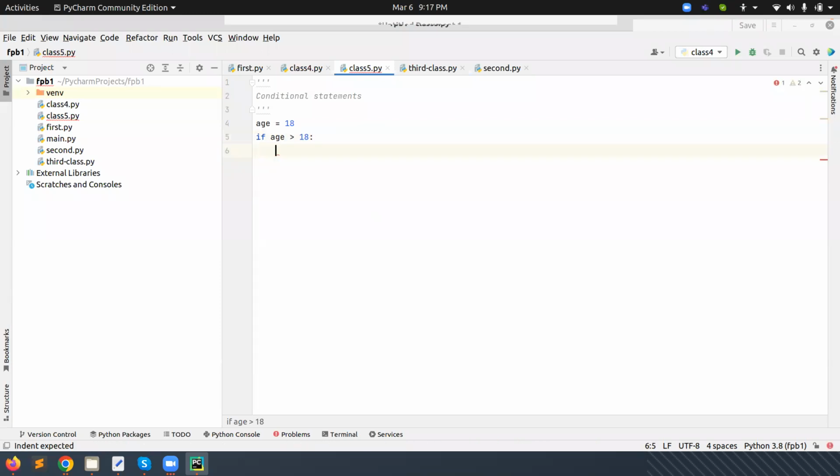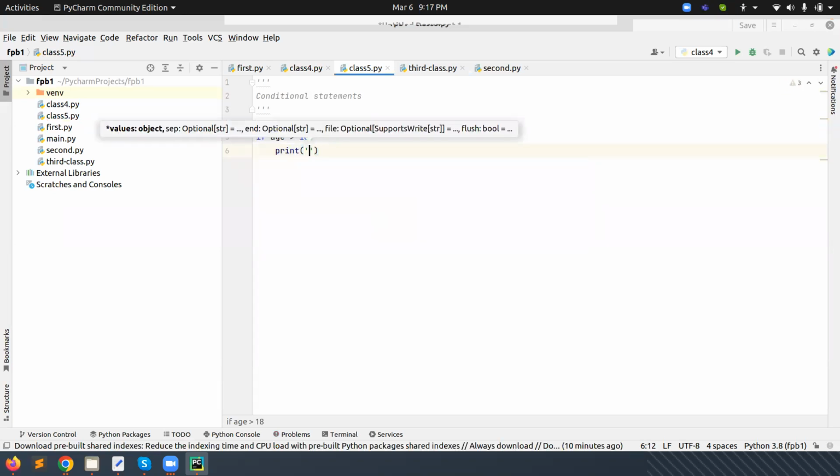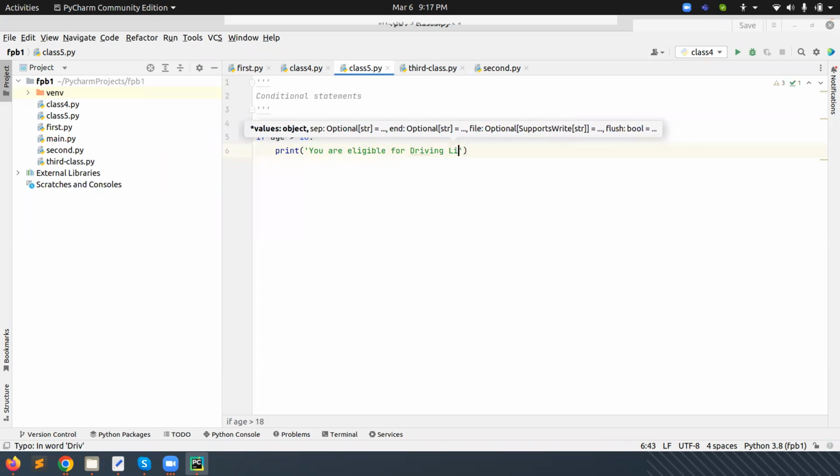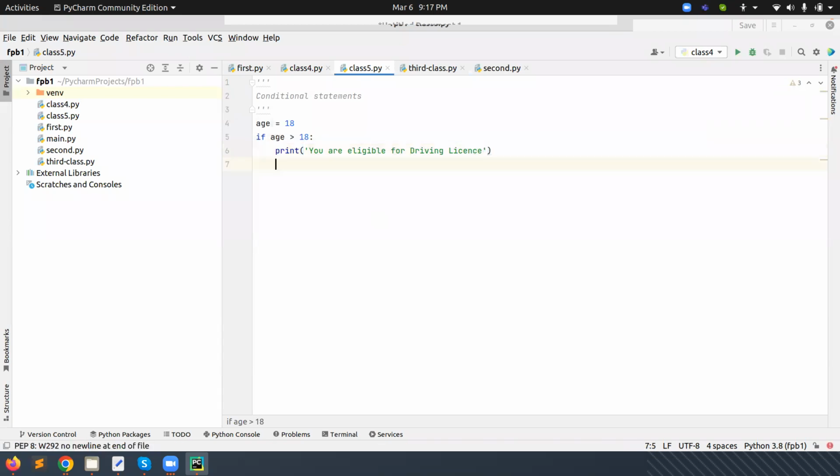One tab space is one indentation. It gives the instruction to the Python compiler that this is the body of this if condition. So now we need to give something here. We can give a print, because we want to display some message on the screen: you are eligible for driving license. Then we give else, and either you are not eligible for driving license.